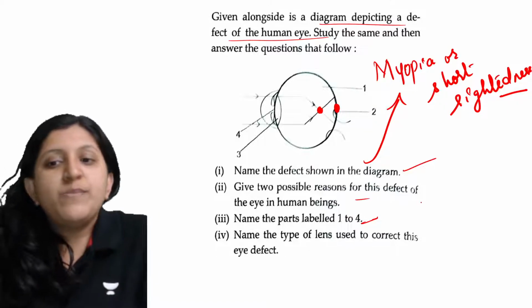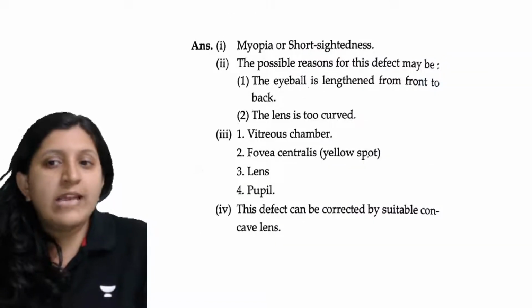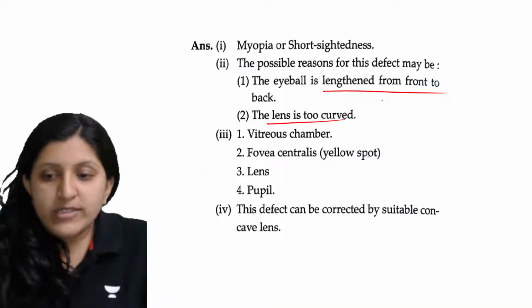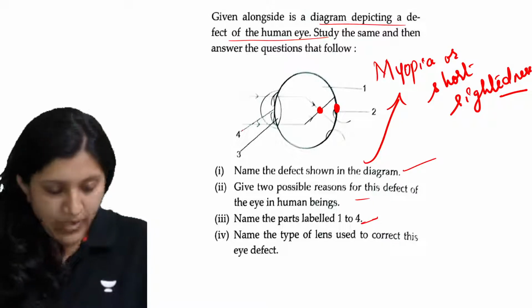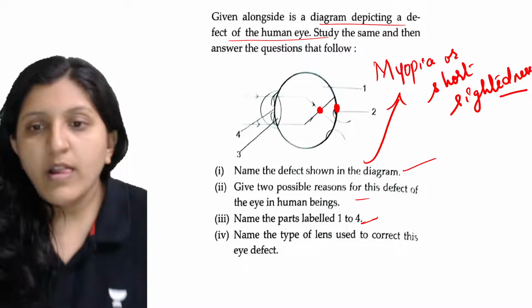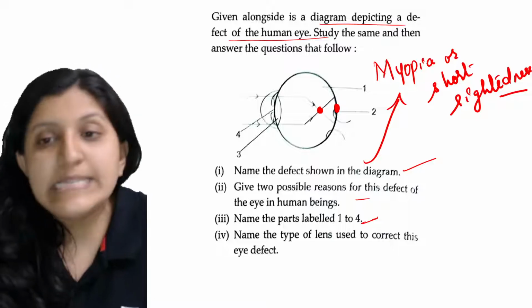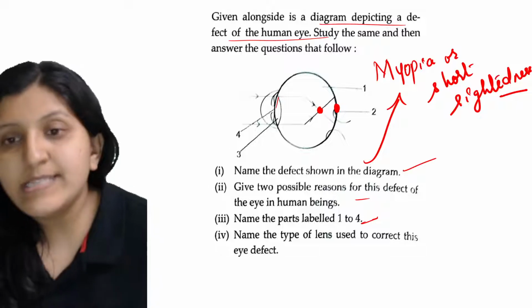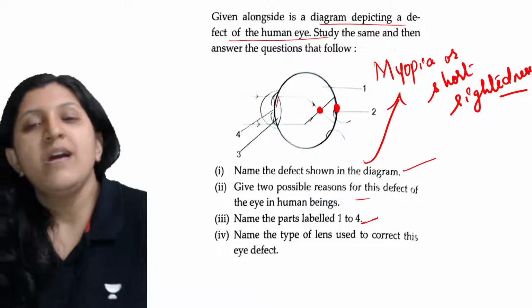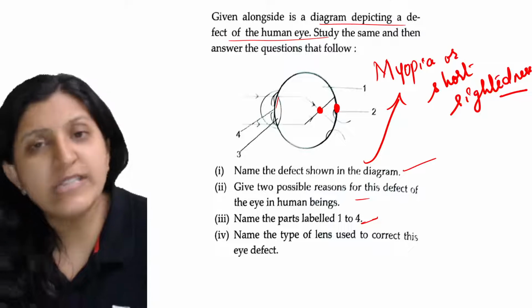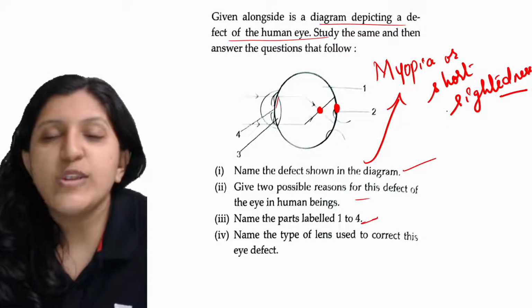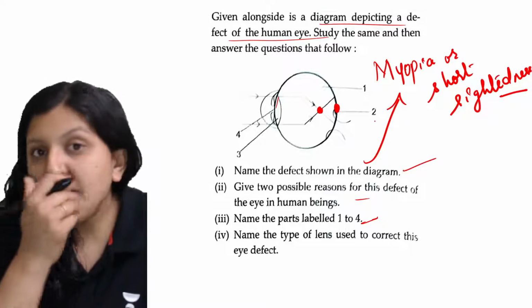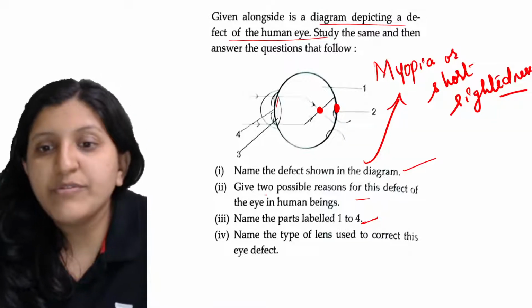So give two possible reasons for this defect. One, I told you the eyeball is lengthened from front to back. The lens is too curved. So this lens you see here, okay, so this is the lens. This lens is too curved, and that's the reason the image formation is going wrong. So any of these reasons could be there. The lens might be too curved, or there is a lengthening of this particular eyeball from front to back. Okay, so now this is the reason.